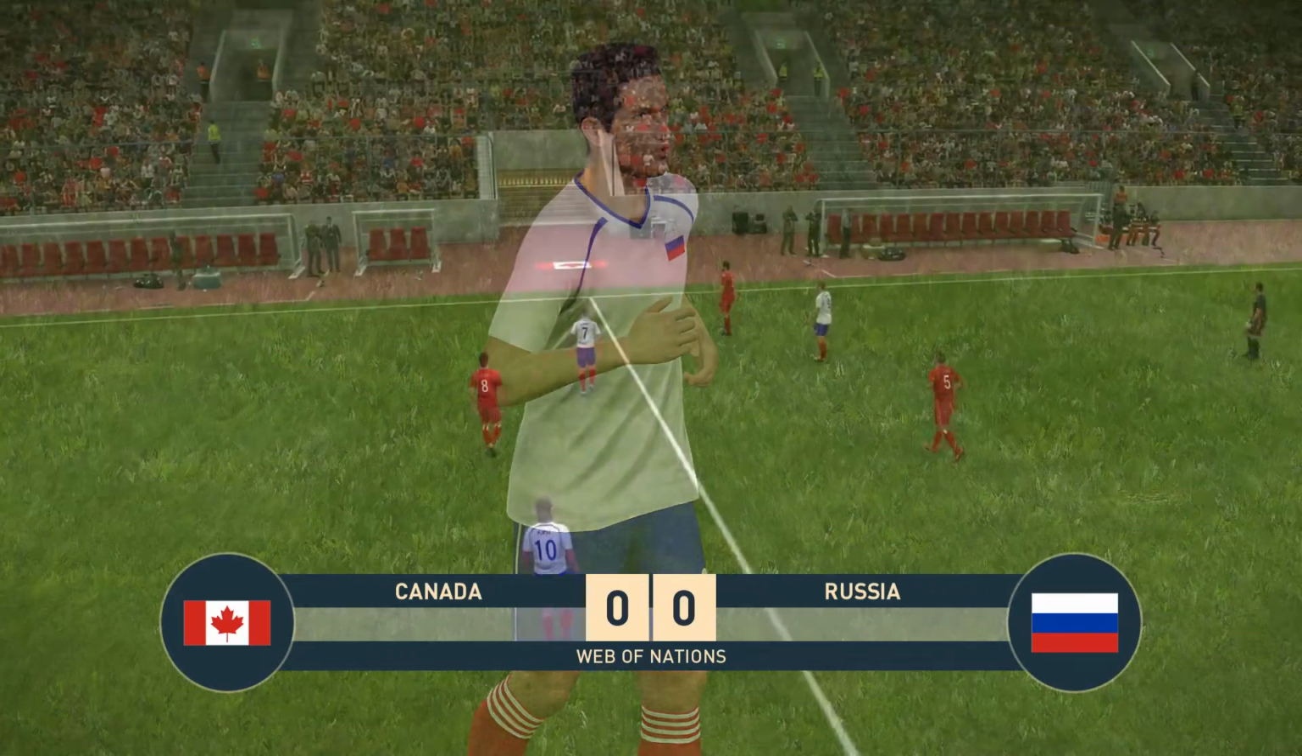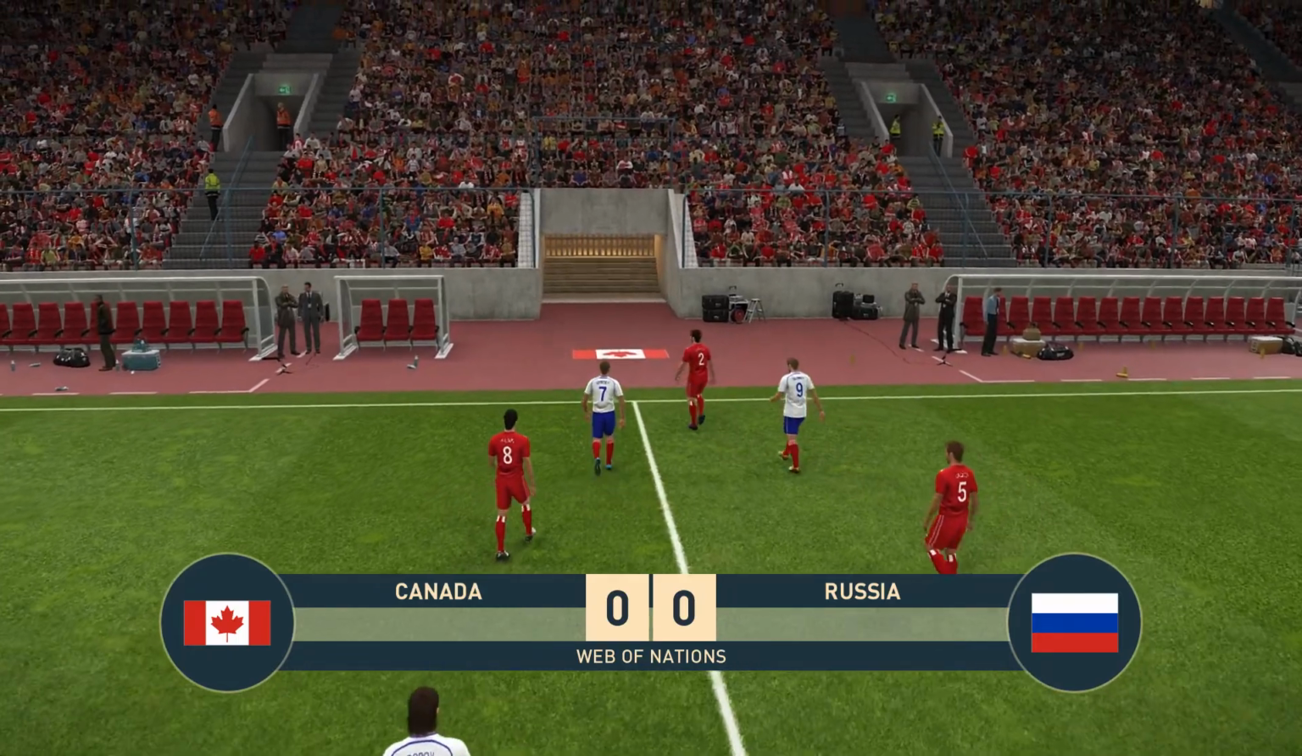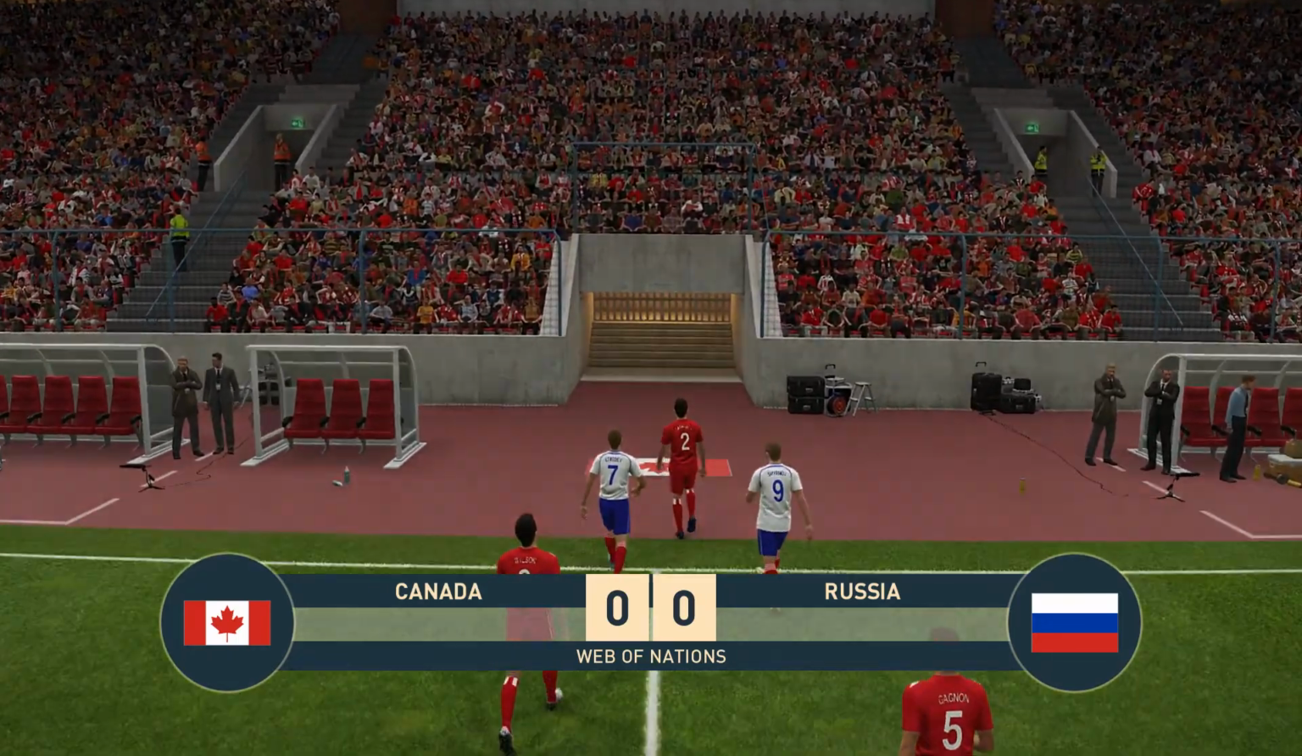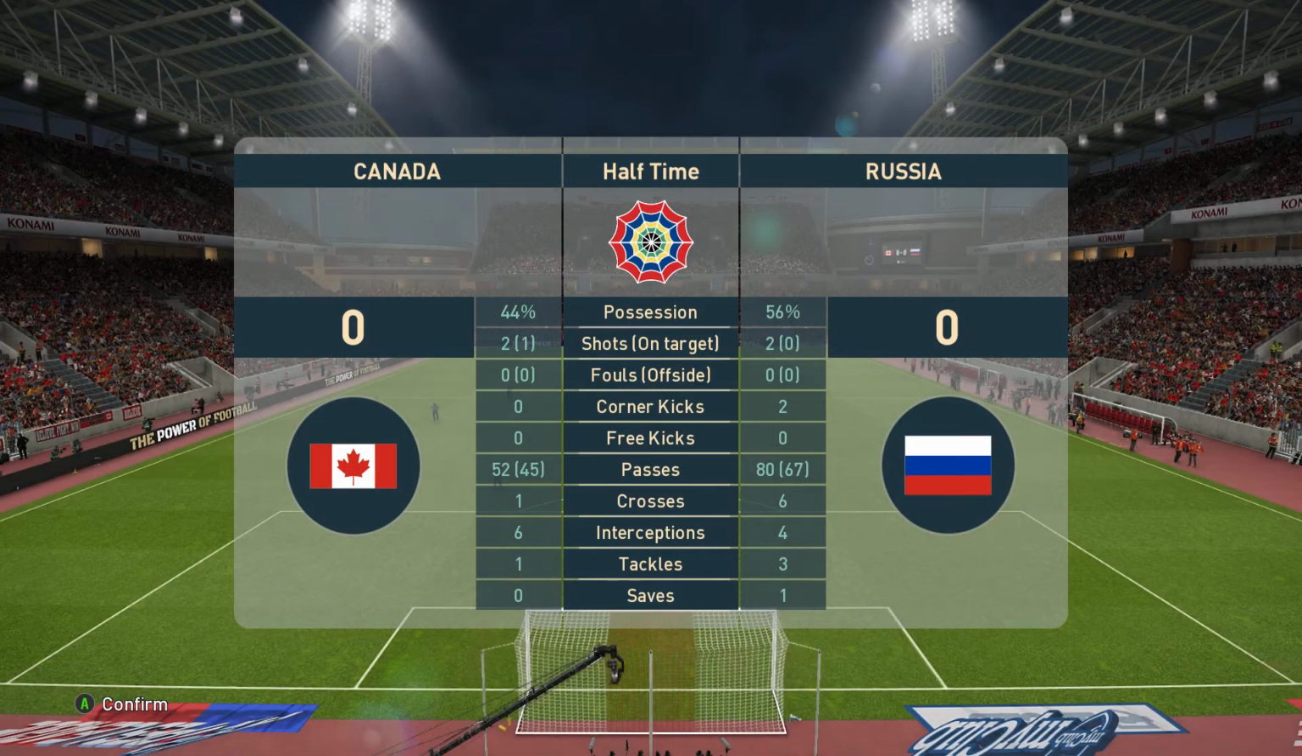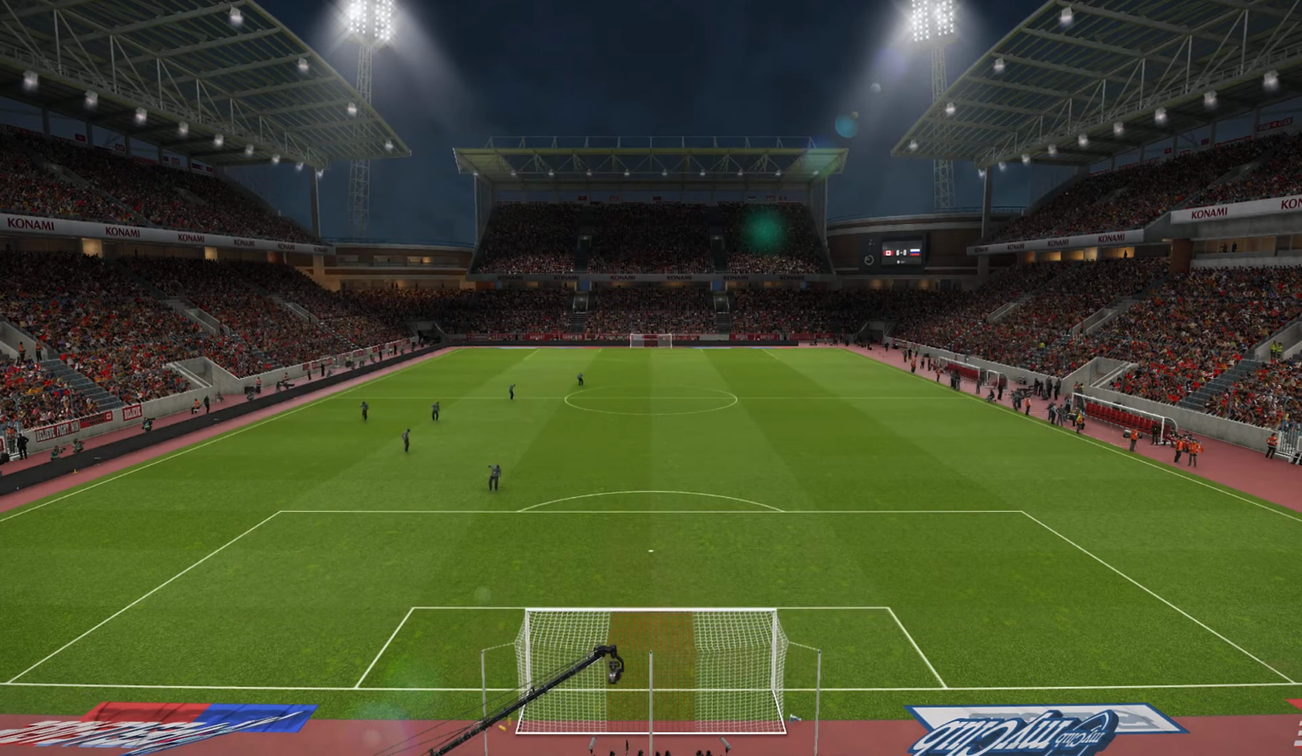Couple of chances early on for both sides, and then a chance late on in the first half for Canada. Stay tuned because we have the second half coming right up.